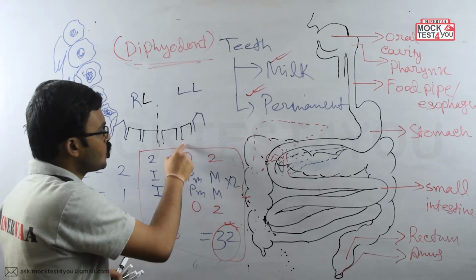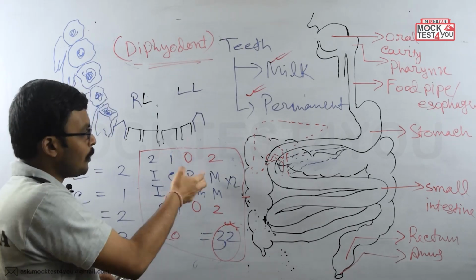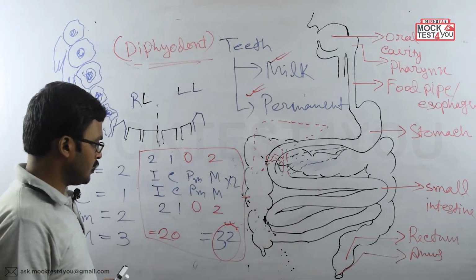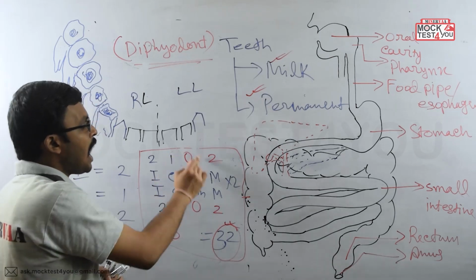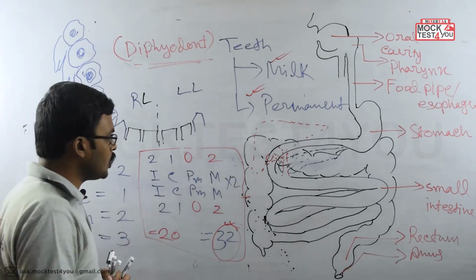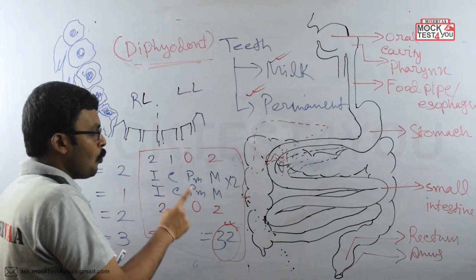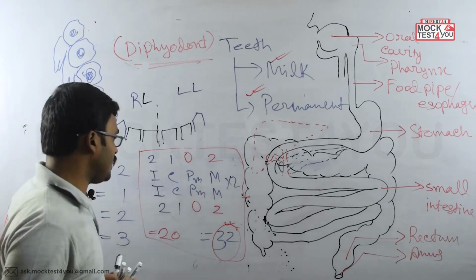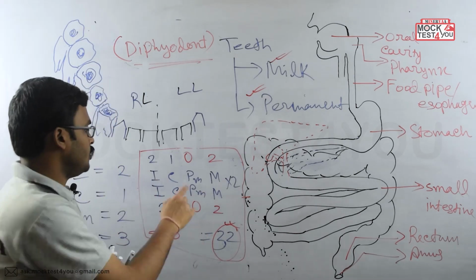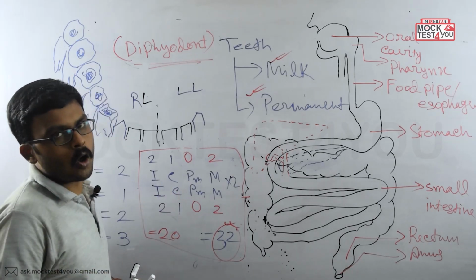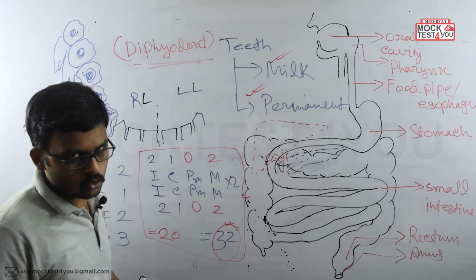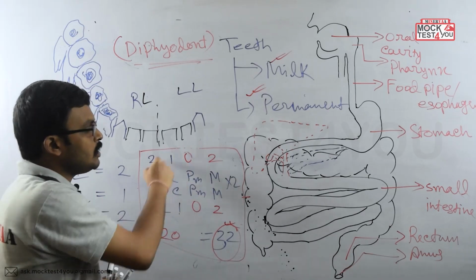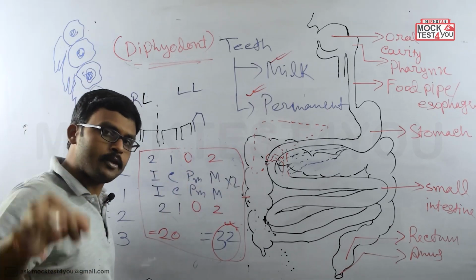As the premolar teeth are absent in childhood and come only once in the whole lifespan, this kind of teeth is called monophyodont teeth. So premolar teeth are the monophyodont teeth.